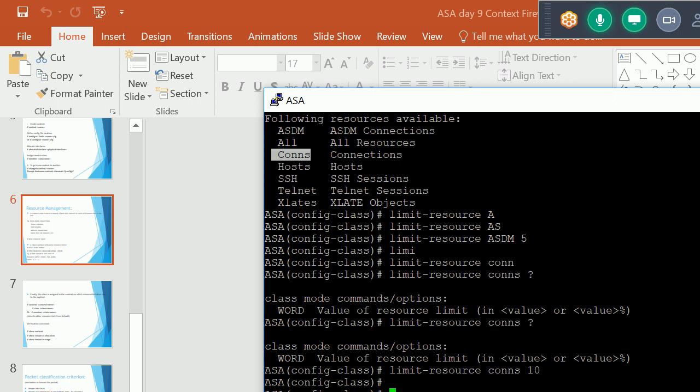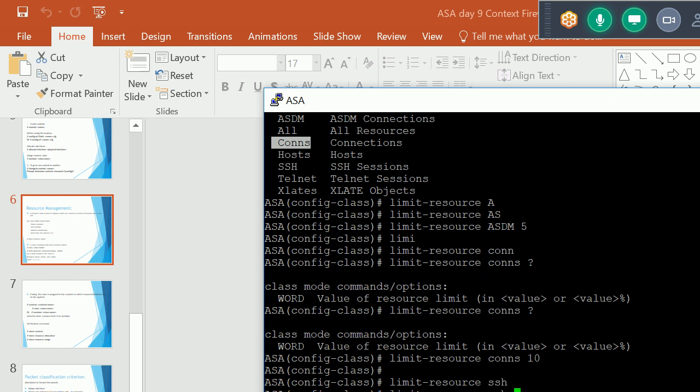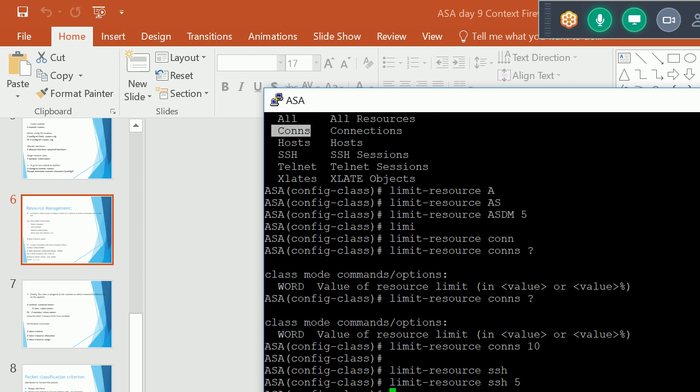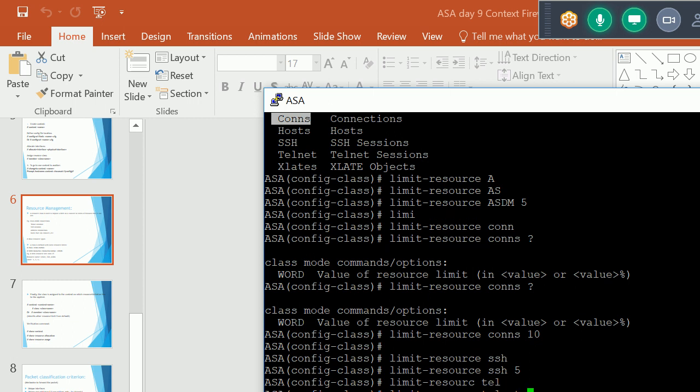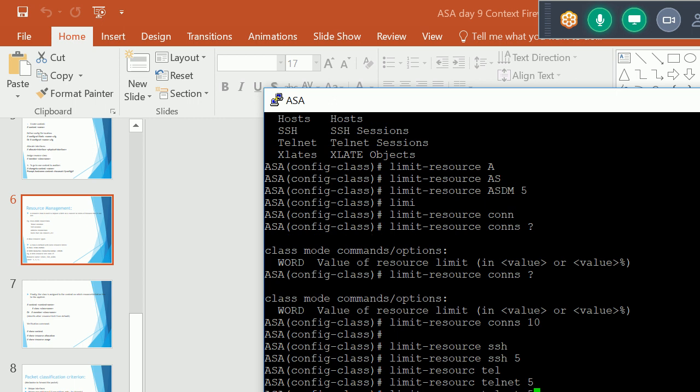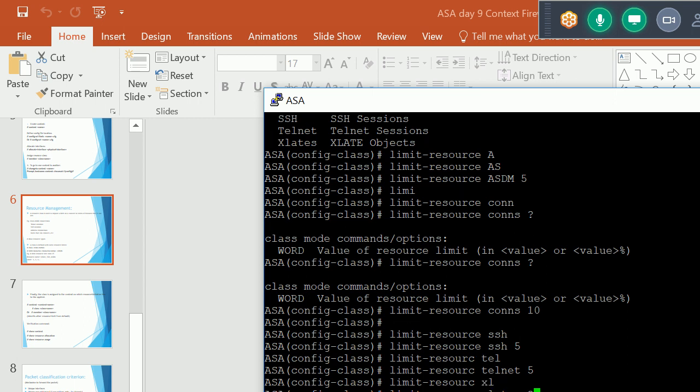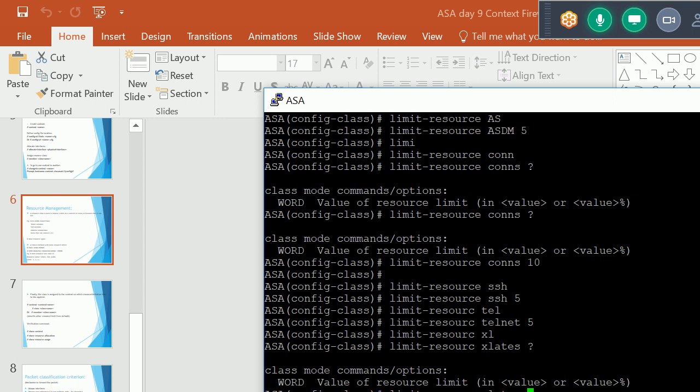We also have an SSH session. Let me set the SSH session, which is also 5. Telnet session, I also give 5 only. And let me also limit the Xlate connection. Here we can define either a value or a percentage, so I'll give 20%.